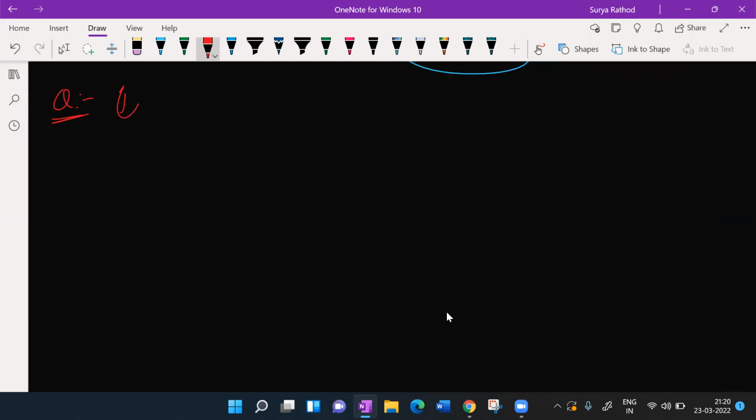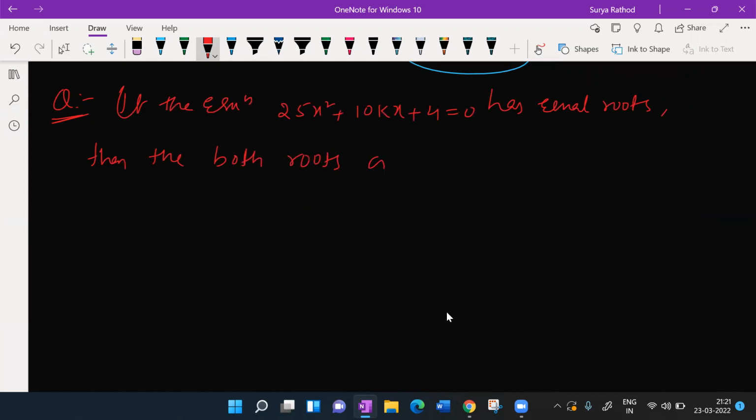So if the equation 25x square plus 10kx plus 4 is equal to 0 has equal roots, then both roots are equal to dash. Option A: plus or minus 2 by 5. Option B: plus or minus 5. Option C: plus or minus 5 by 2. Option D: plus or minus 2.